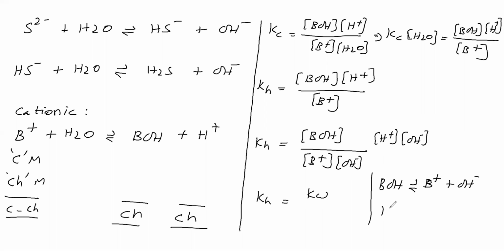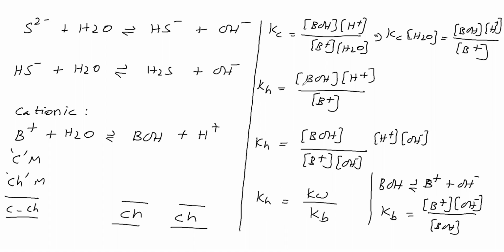This equilibrium constant is called the base dissociation constant, Kb, which is equal to the right side in the numerator and the left side in the denominator. Now we got Kb. This expression is the reverse of that expression, so it is nothing but 1 by Kb. So the hydrolysis constant Kh equals Kw by Kb.